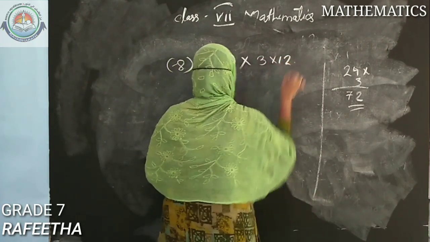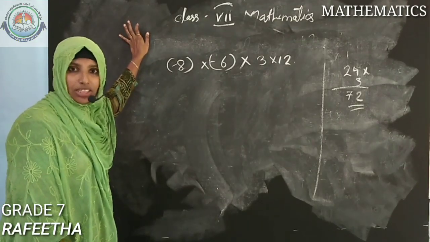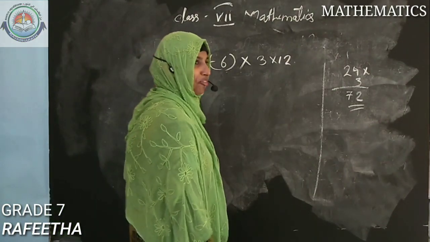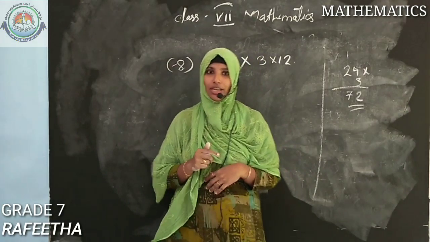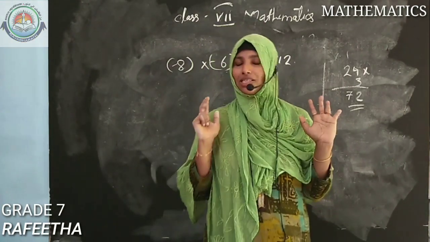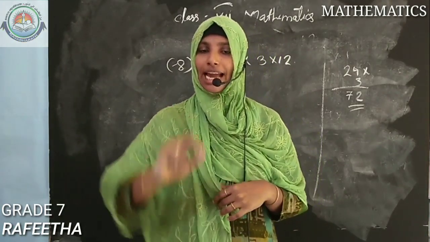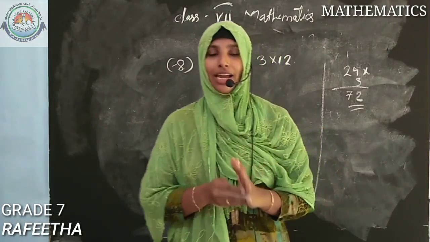In this case, another thing: you have reached 7th class, and most of you didn't study the multiplication table. If we are studying maths, the multiplication table is a must. You have to learn it up to 9 tables, 9 till 9 times 9.